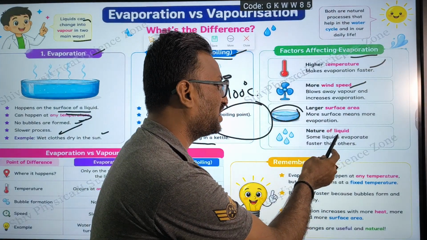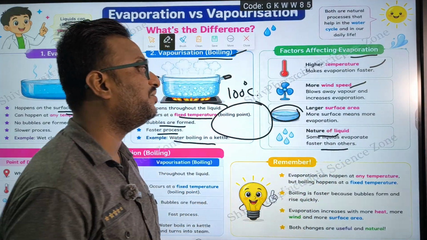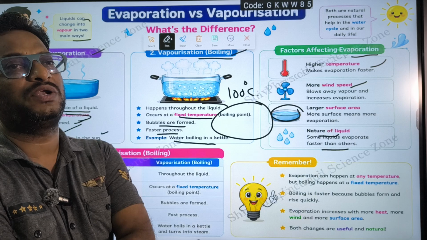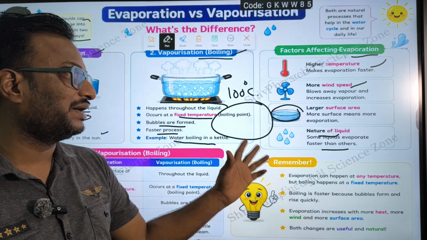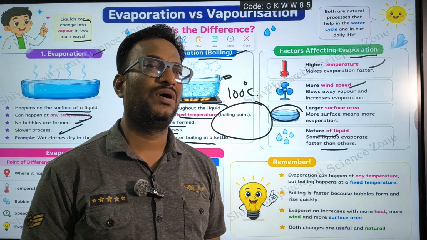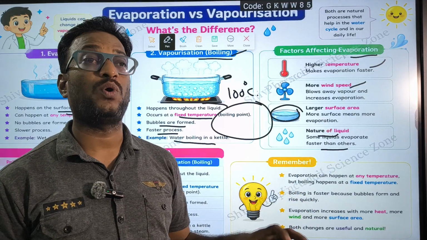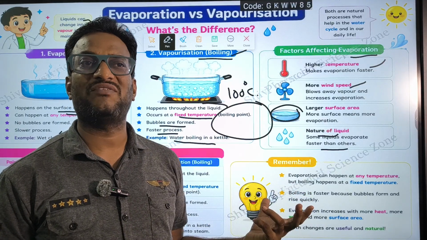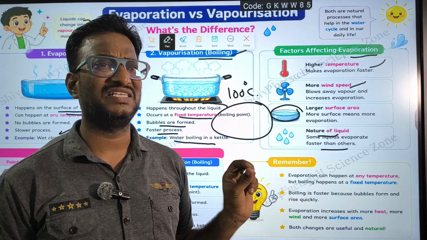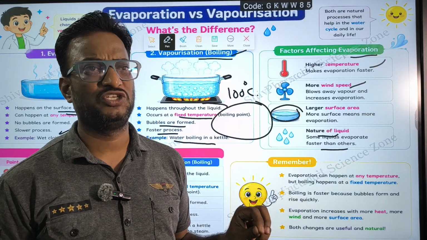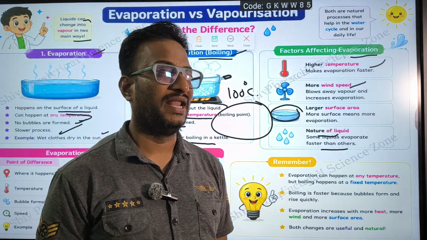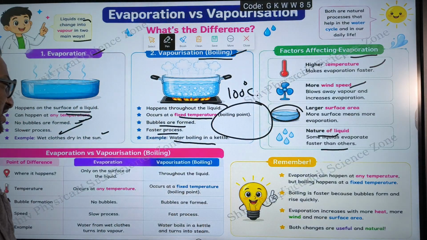And nature of the liquid. Some liquids evaporate faster compared to other liquids. For example, water will evaporate faster than oil. Oil will not evaporate faster. Its thickness is much, its density is much, so its evaporation is less. That depends upon the liquid.